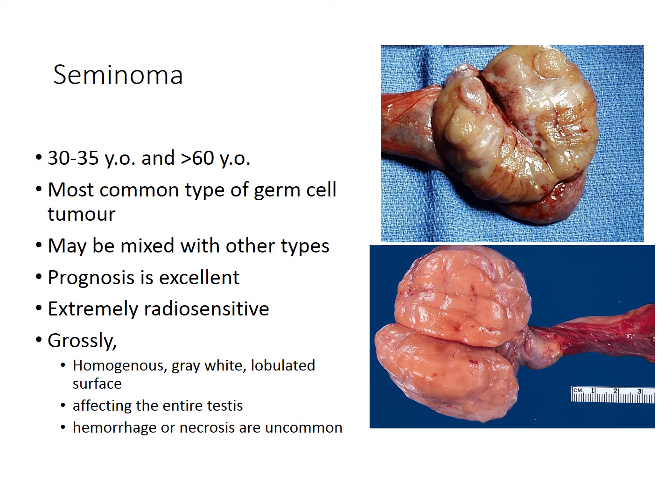We move to the first germ cell tumor, which is the most common type of germ cell tumor, seminoma. It affects people in their 30 to 35 years old and more than 60 years old. It may be mixed with other types. The prognosis is excellent compared to non-seminomatous germ cell tumors. They are extremely radiosensitive, and grossly, they show homogeneous gray-white lobulated surface affecting the entire testis. Hemorrhage or necrosis are uncommon in seminoma.